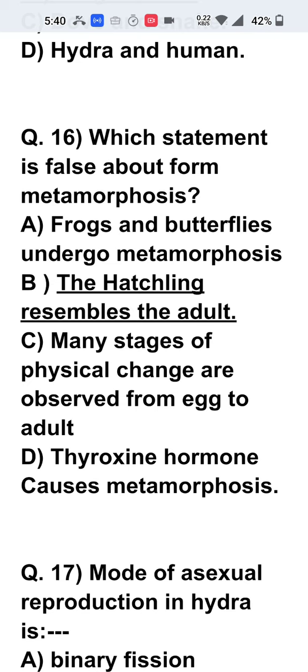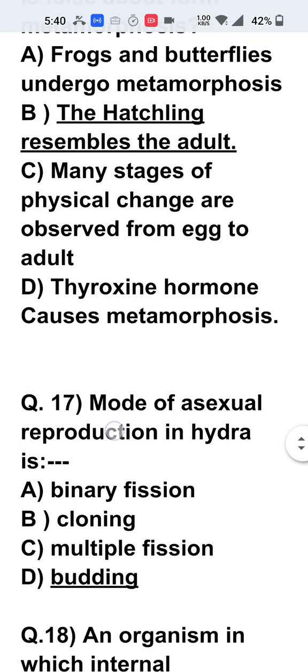In case of caterpillar, it becomes pupa, and then pupa becomes the adult butterfly. So in this way many stages are observed. And for this purpose, there is a hormone called thyroxine. Thyroxine hormone causes the metamorphosis. This is also correct. So B is chosen as the wrong one.